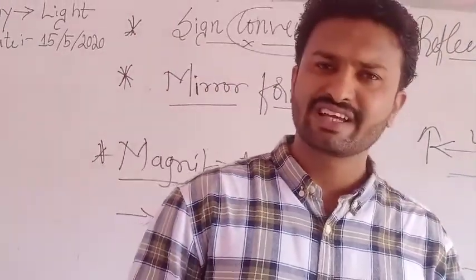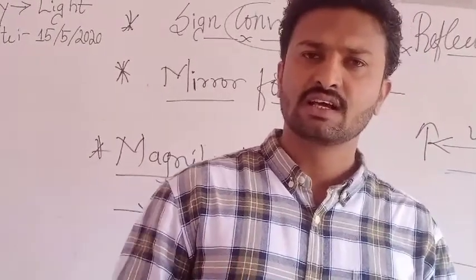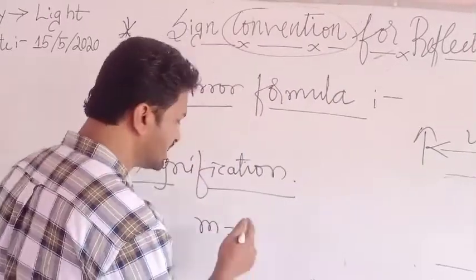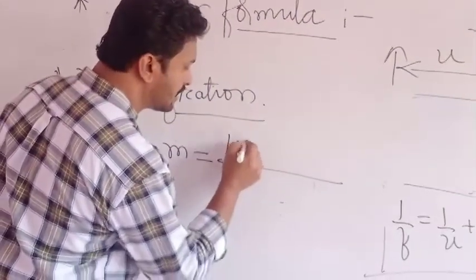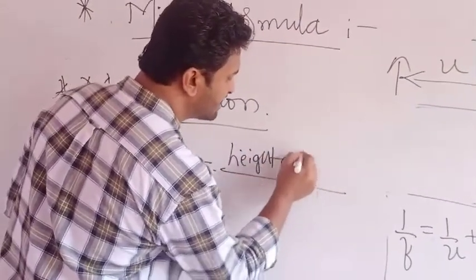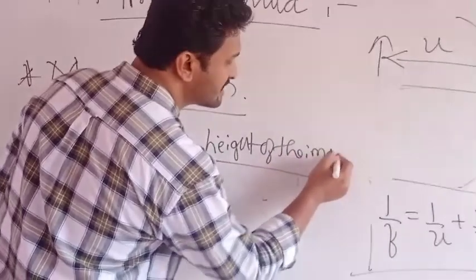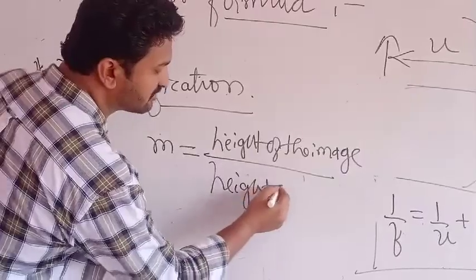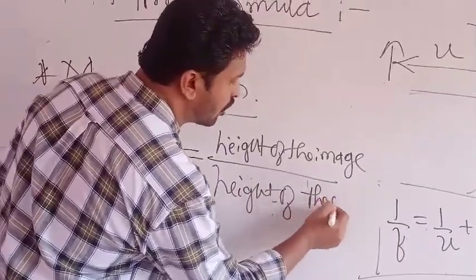This magnification is defined as the ratio of height of the image to the height of the object.